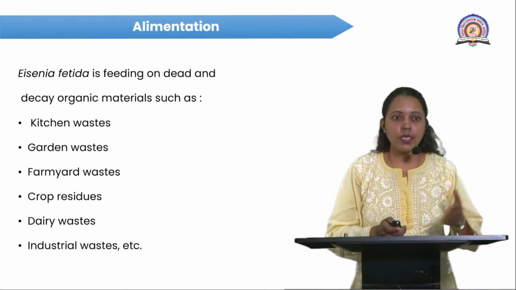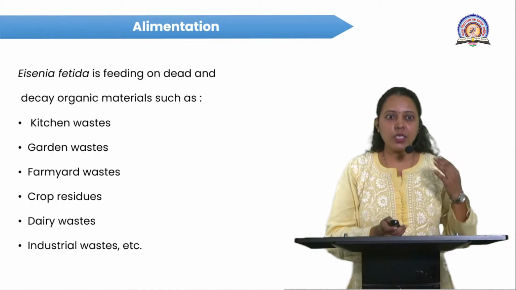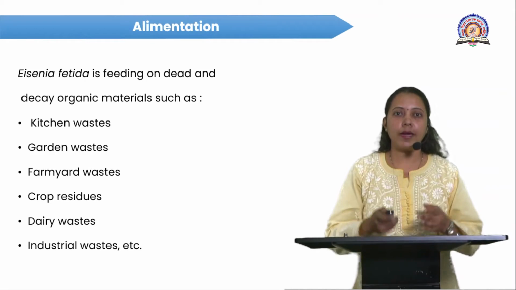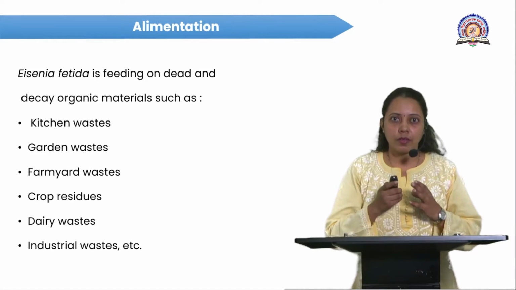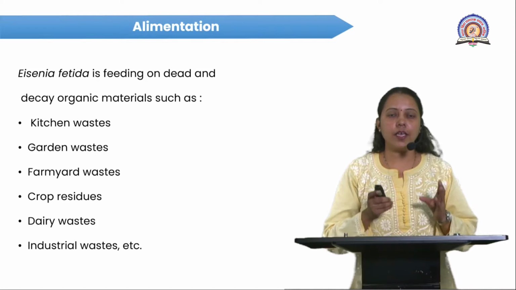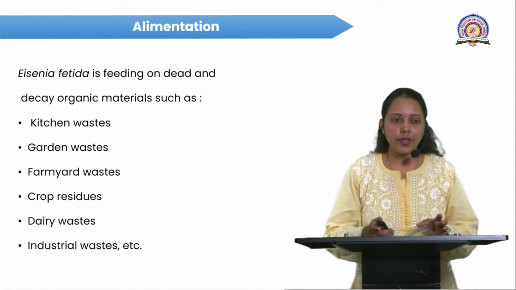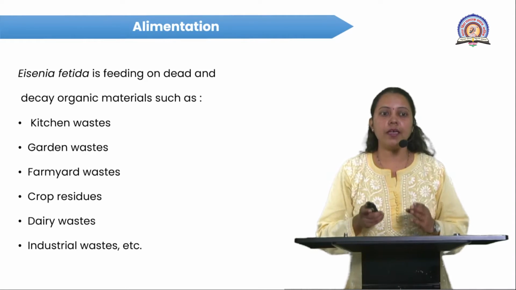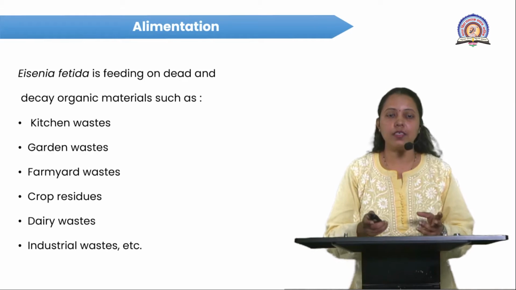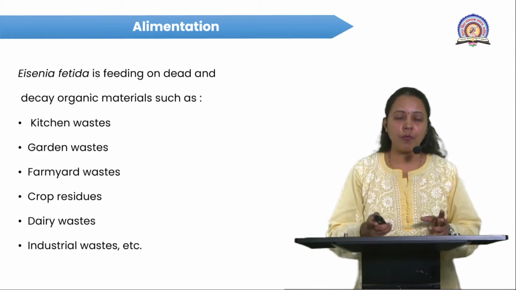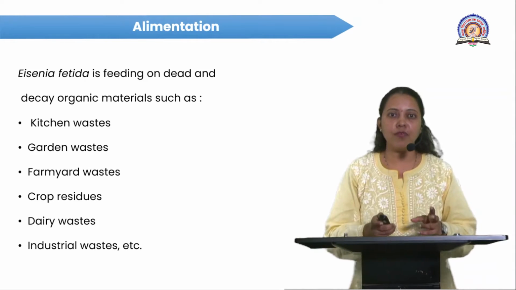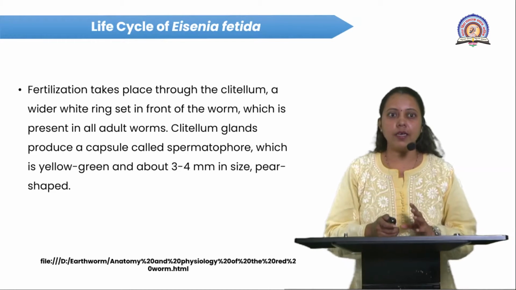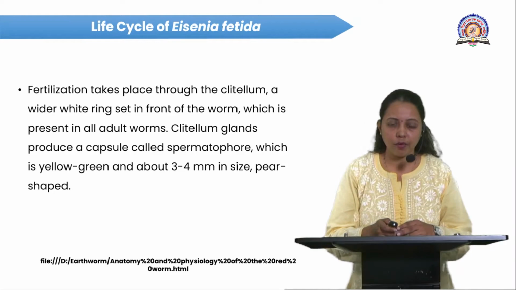Now, Eisenia fetida feeds on dead and decaying organic matter. These materials include kitchen waste, garden waste, farmyard waste, crop residues, followed by dairy waste or industrial waste. This is the food on which Eisenia fetida, the earthworm, commonly feeds. After that, the life cycle of Eisenia fetida.